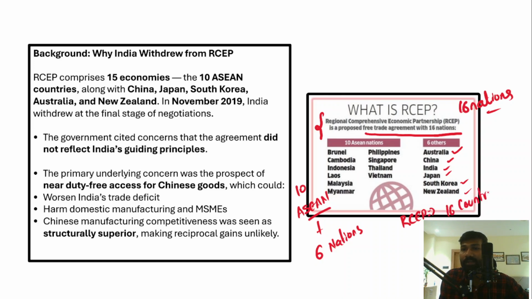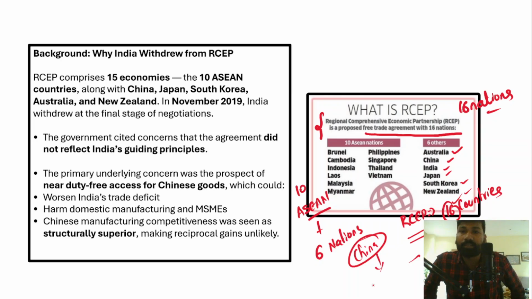The objective of RCEP is that all these 16 countries will come together and sign a free trade agreement among themselves. But when this free trade agreement was signed by these countries, India decided not to sign such a free trade agreement with all these 16 countries. The reason is China. If we have a free trade agreement with China, then China will easily flood our markets with cheap Chinese made goods. Right. So let's understand RCEP.